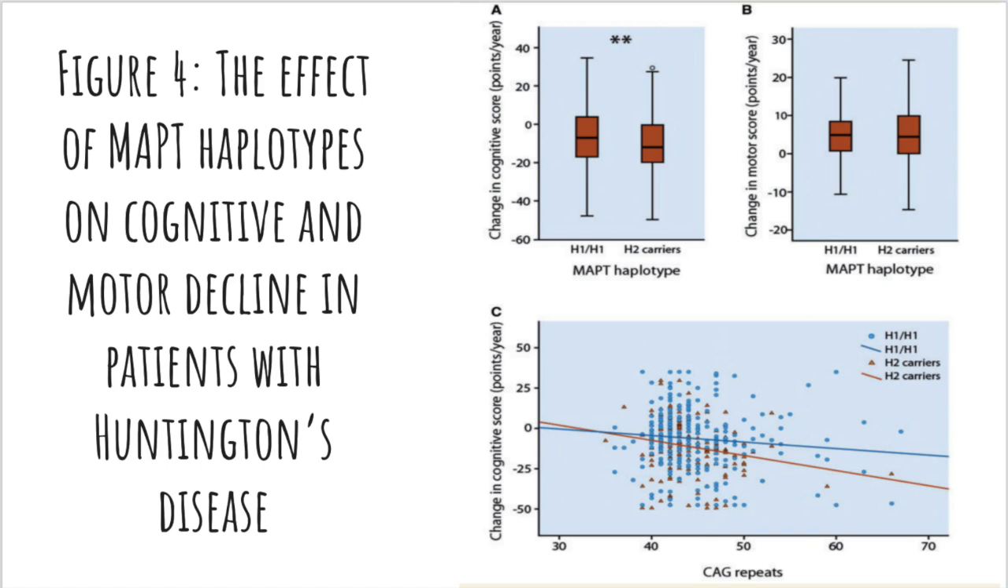We will be focusing on this idea in the presentation, as the experiment yields some fascinating and actually quite surprising results. For this presentation, I decided to focus in on Figure 4 from the article, which is titled The Effect of MAPT Haplotypes on Cognitive and Motor Decline in Patients with Huntington's Disease. This part of the experimentation drives forward the question of whether variation in the form of the MAPT gene affects the development and clinical expression of Huntington's disease.